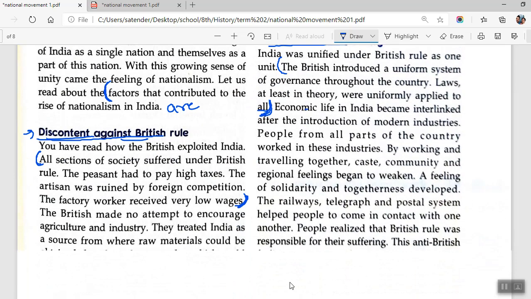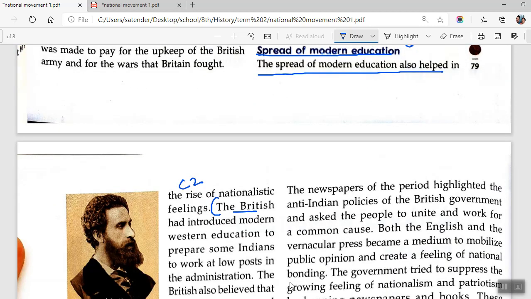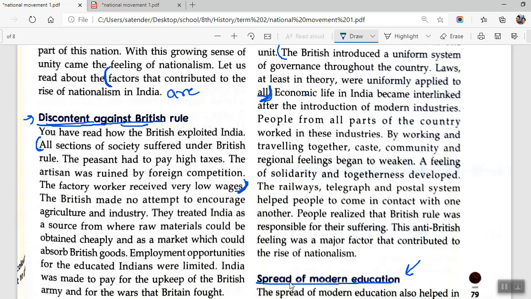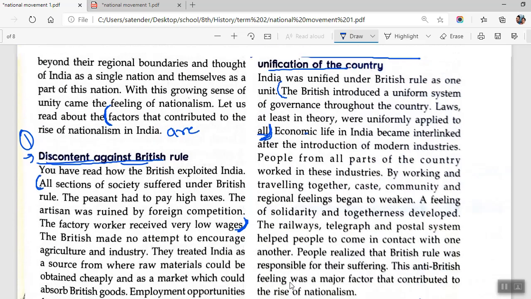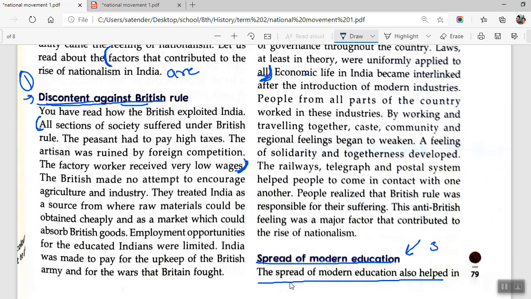Okay, now moving on to third point, spread of modern education. You'll be writing this point, and then the spread of modern education also helped in the rise of nationalistic feelings. That's it. We are to discuss any three. So this one is the first one, and this is the political unification. This is second, and this is third.